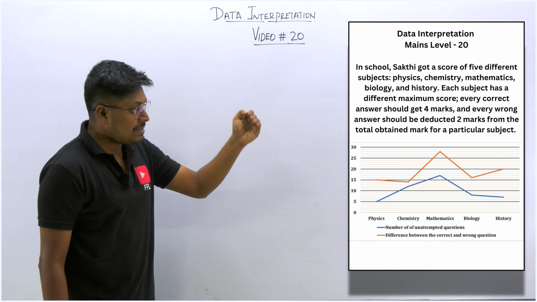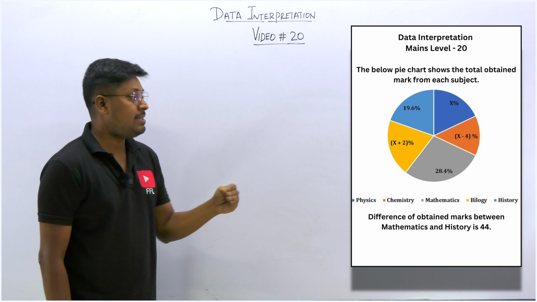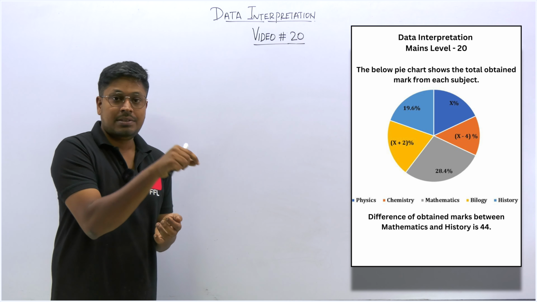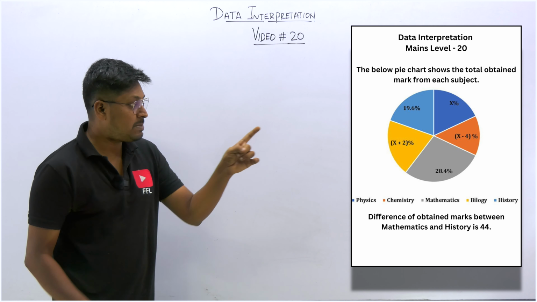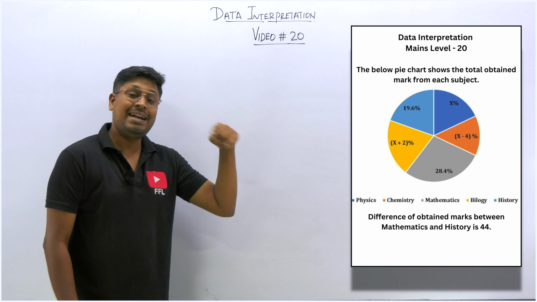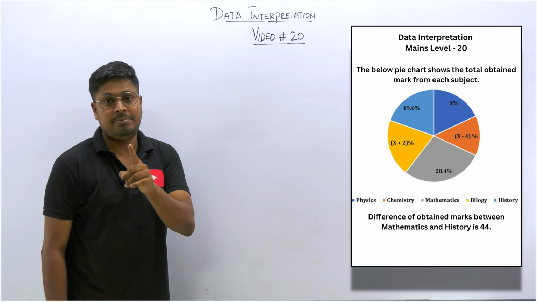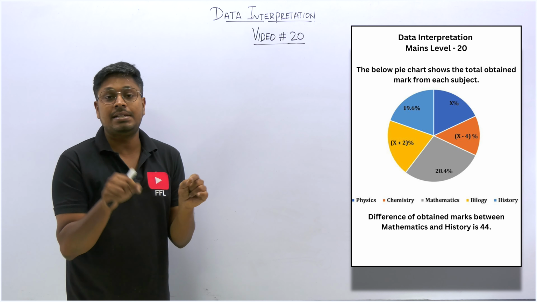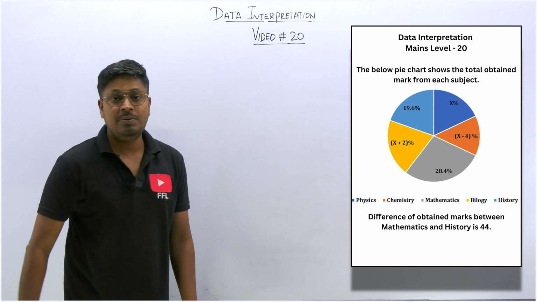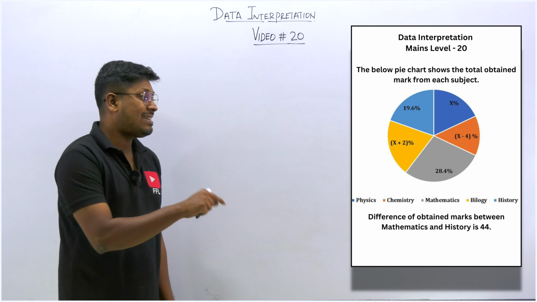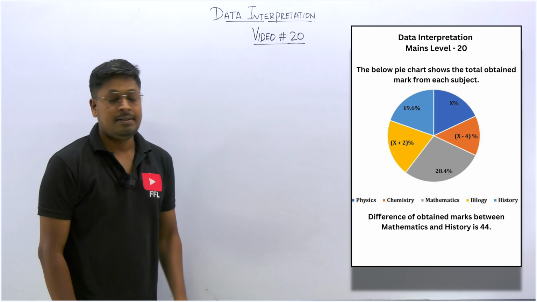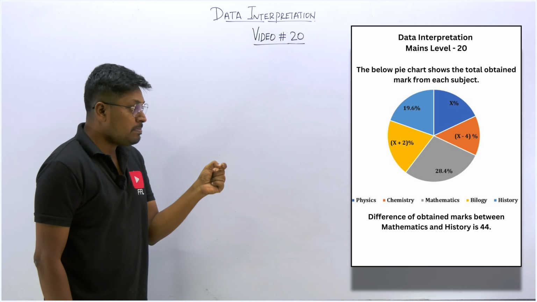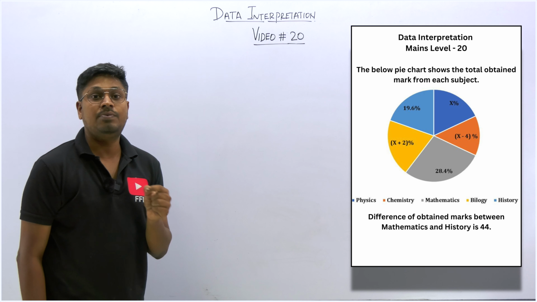Now let me move on to the second chart, which is the pie chart. In the pie chart they have given the total marks obtained in each subject, how much the person scored in each subject. In the line graph they have given the maximum mark of each subject, but here in the pie chart they have given the marks the person scored in each subject, and not all the values are directly given. Some values are x, x minus 4, x plus 2, etc. Below the pie chart they have given one important note: the difference between history and mathematics is 44.